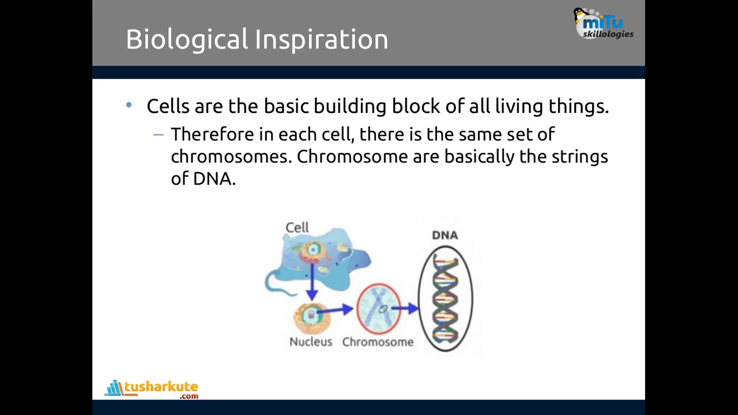Now cells are the basic building block of all living things. You might have learned that in biology. In each cell there is the same set of chromosomes available. A chromosome is basically a string of DNA. Just check it out. A cell is present. Inside it we have a nucleus. This is the nucleus of the cell, and the nucleus contains the chromosomes, and the chromosomes contain DNA. So DNA follows a pattern. That pattern is used as inspiration for genetics.